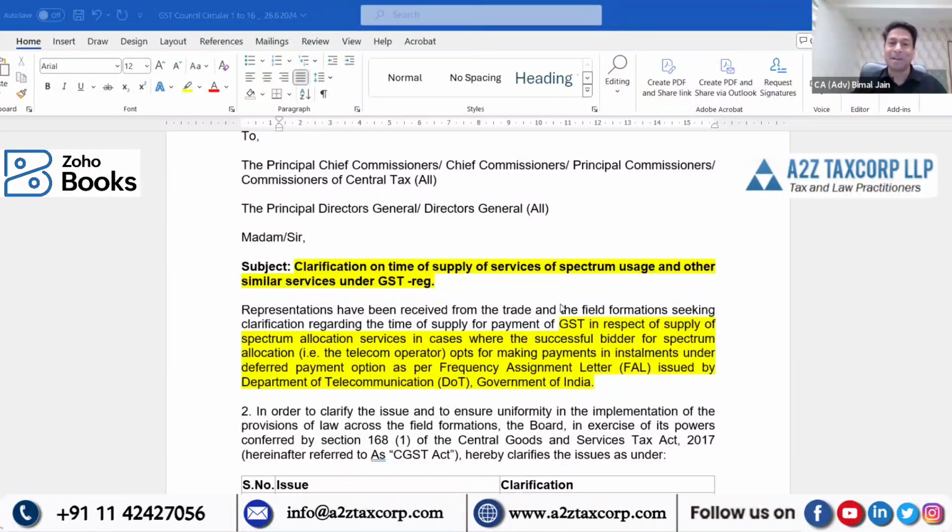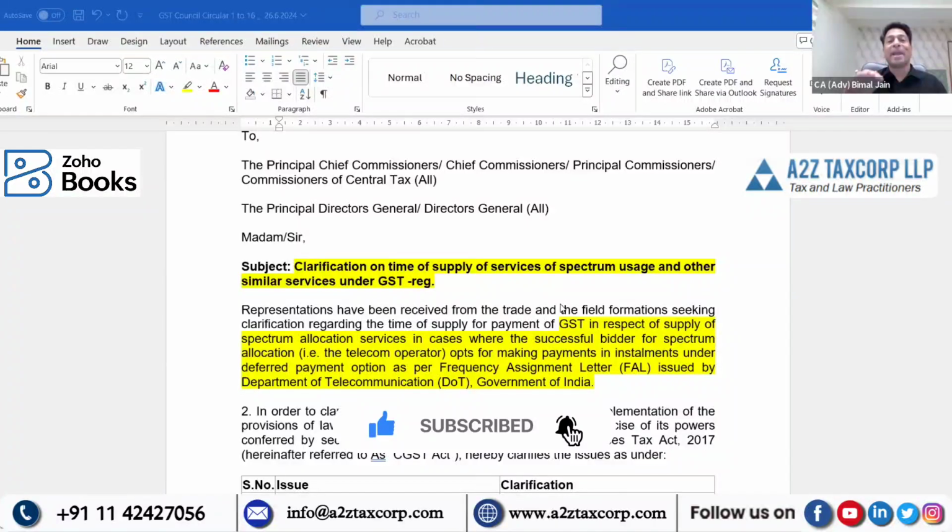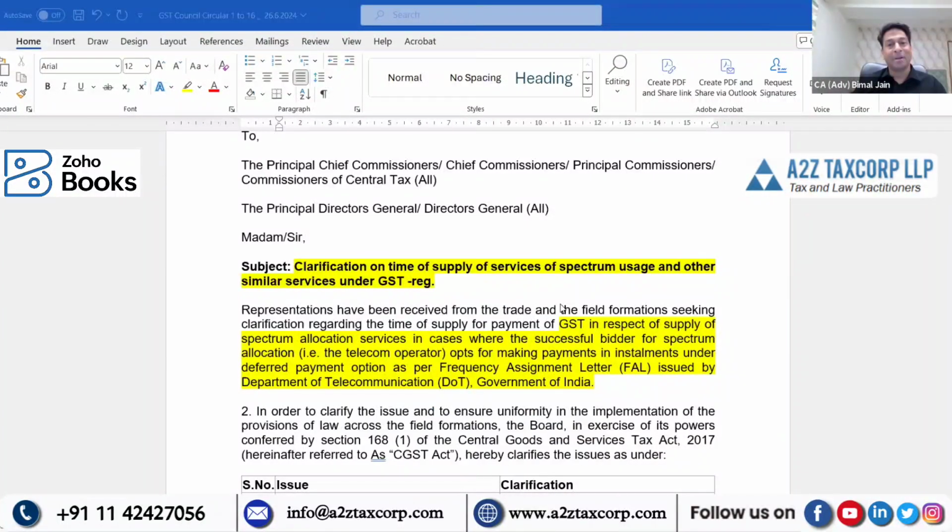And why time of supply? Very simple. A particular amount is fixed on a particular date, but is to be paid in installments over a period of time. What is POT? Time of supply. The total consideration which is decided, or the total consideration which is being paid through installments spread over a period of time, that would be the time of supply. This is what we discussed in the HAM project for NHAI.